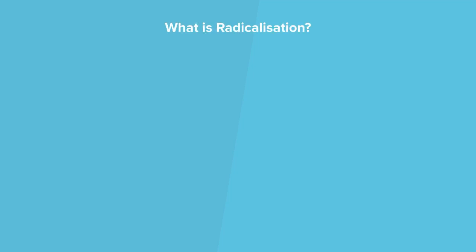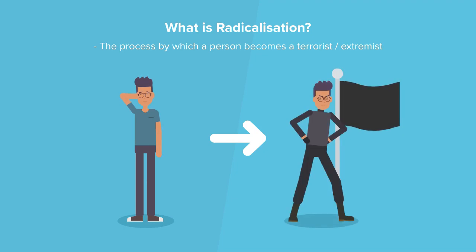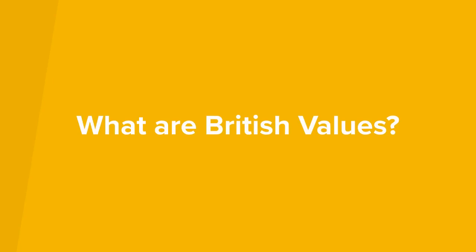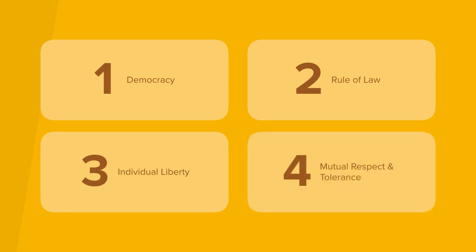What is radicalization? The process by which a person comes to support terrorism and forms of extremism leading to terrorism. What are British values? British values are defined as democracy, the rule of law, individual liberty, and mutual respect and tolerance for those with different faiths and beliefs.